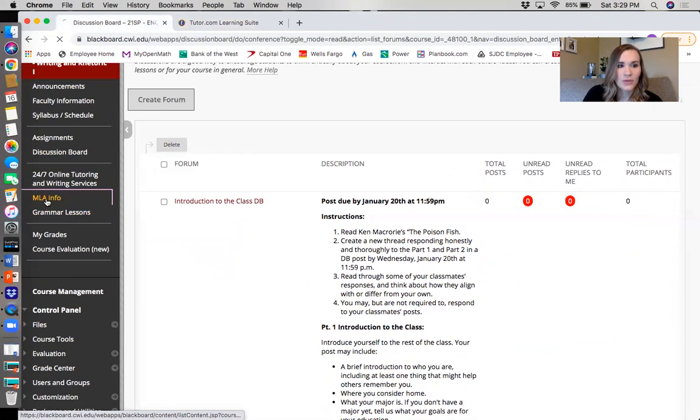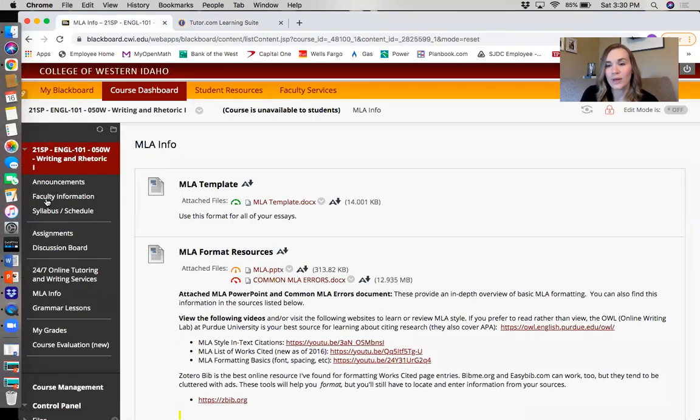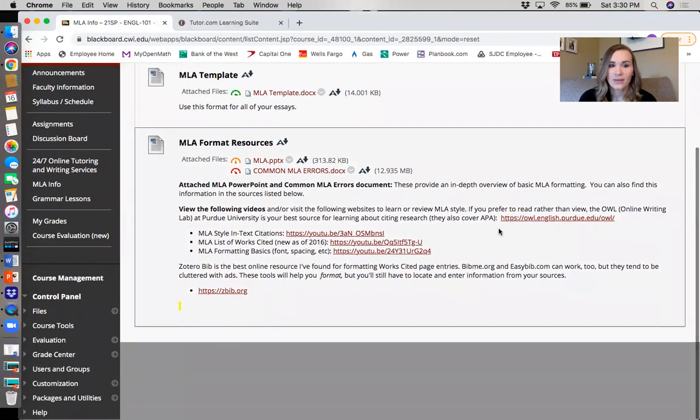Okay, directly below that, I have a tab for MLA info. In this class, we will be using MLA format for everything. So if you're familiar with MLA format, great, you probably won't spend a whole lot of time here. If you're not very familiar with it, this has a bunch of resources for you to become familiar with it. I have a PowerPoint, common errors. These are all different in-text citations, works cited, formatting basics, right? Links to those things to answer hopefully any questions that you have. If you have additional questions, again, always feel free to reach out to me.